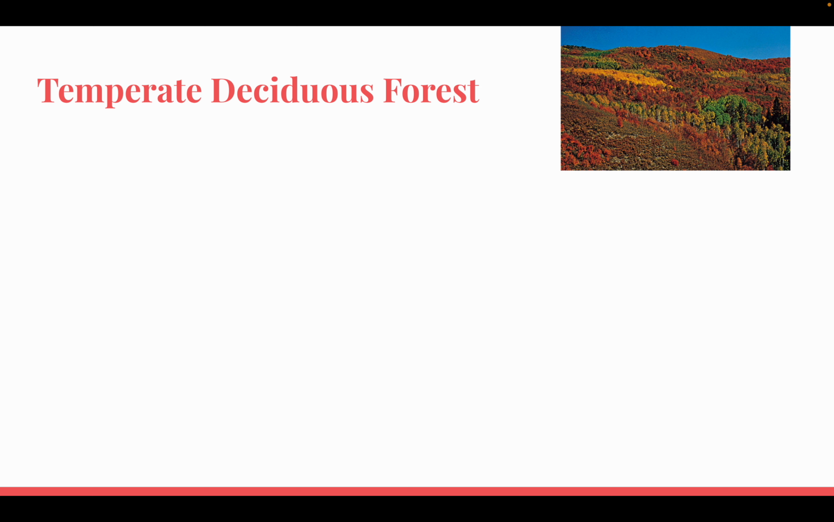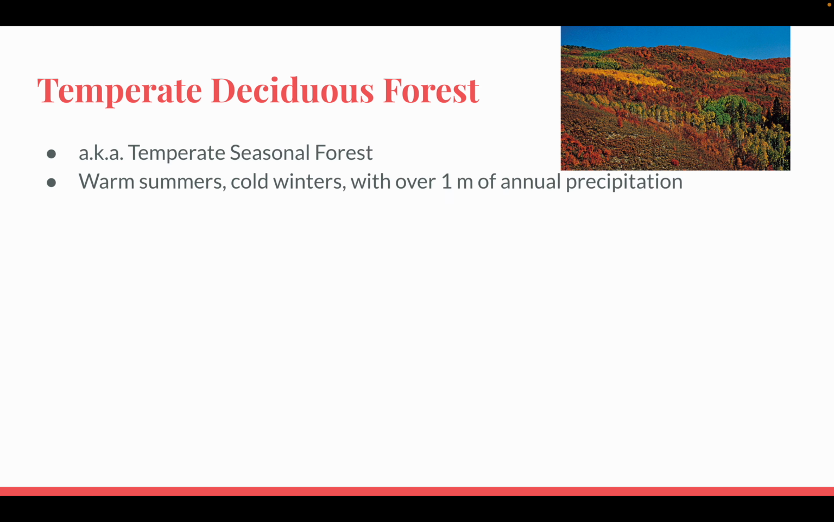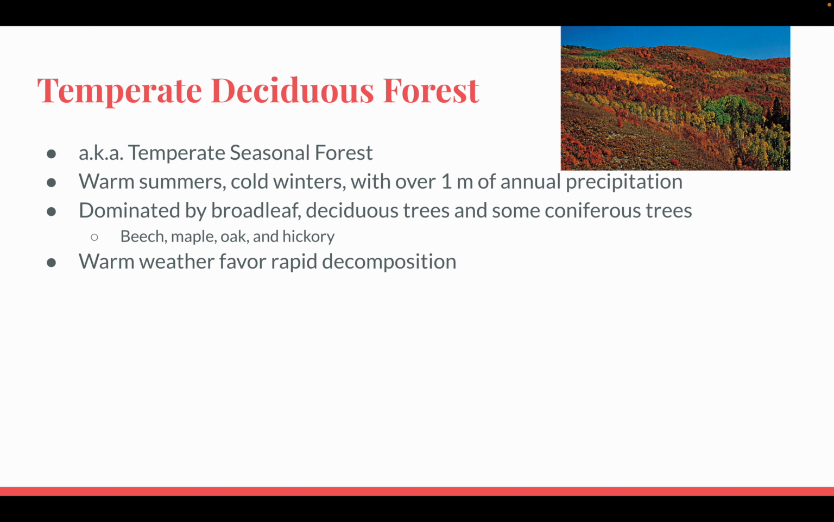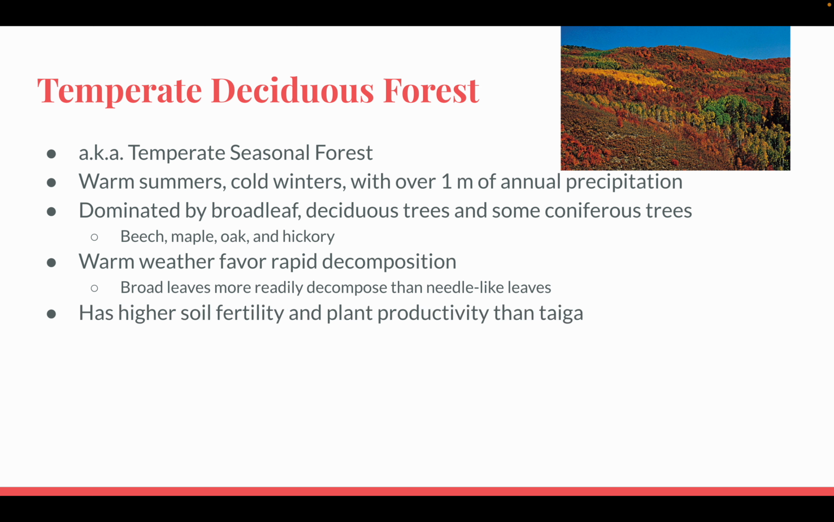Temperate deciduous forest, also known as the temperate seasonal forest. Either term can be used. Warm summers, cold winters with over 1 meter of annual precipitation, dominated by broadleaf deciduous trees and some coniferous trees: beech, maple, oak, and hickory. Warm weather favors rapid decomposition. Broad leaves more readily decompose than needle-like leaves.